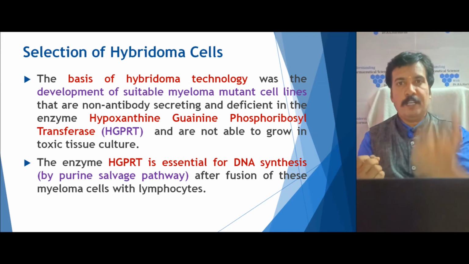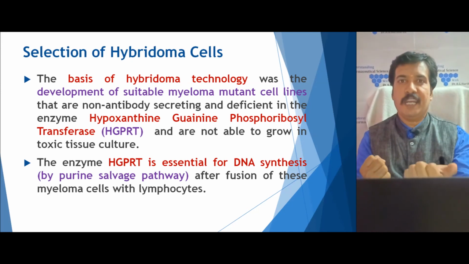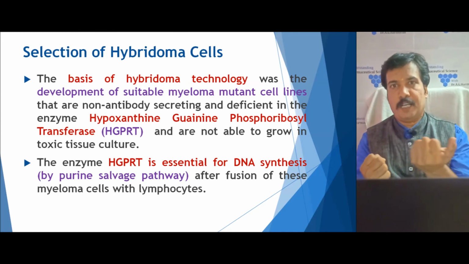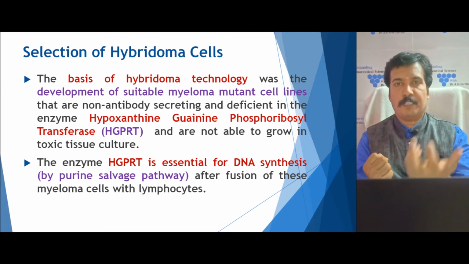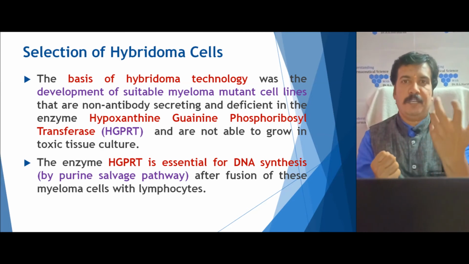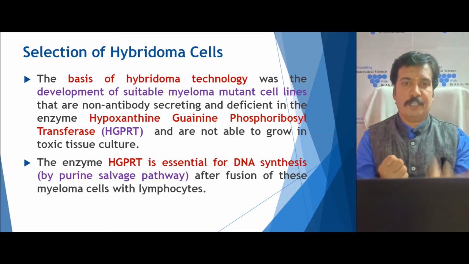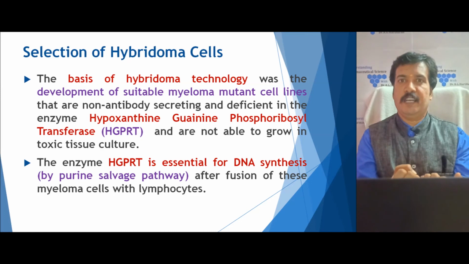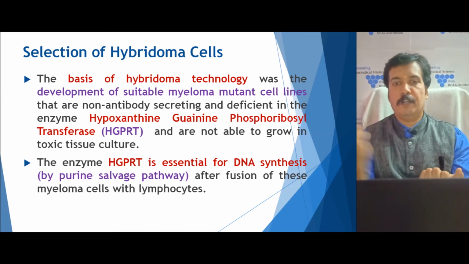In the purine salvage pathway we need an enzyme called HGPRT, which is needed for the production of DNA nucleotides by this pathway. If the HGPRT gene is absent, as in the myeloma cell, it can synthesize DNA by the other pathway called the de novo pathway.